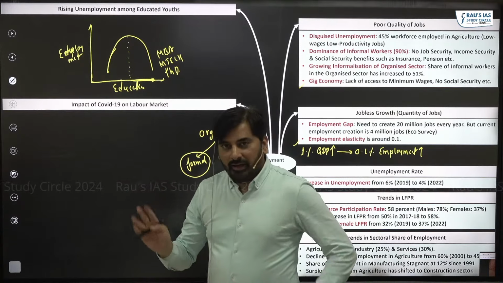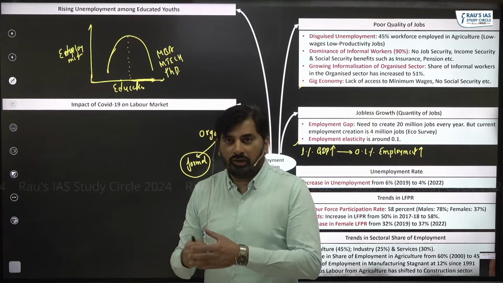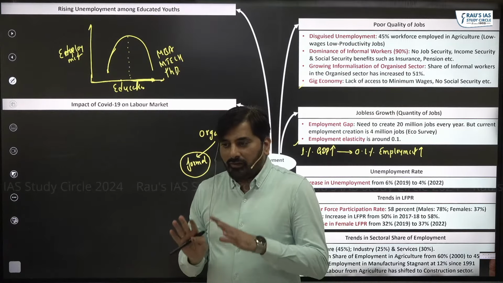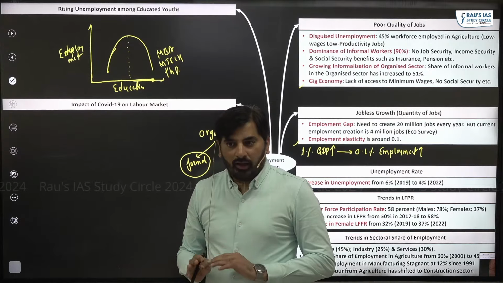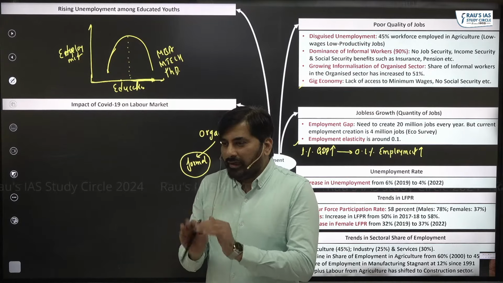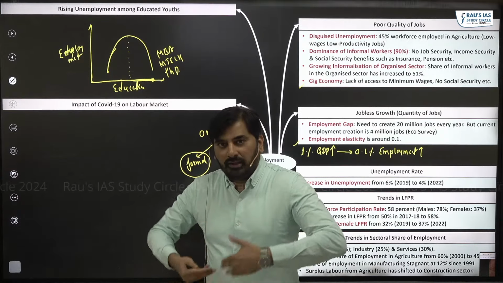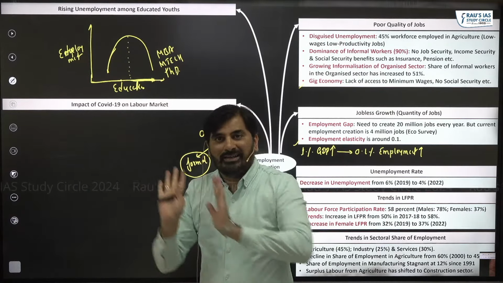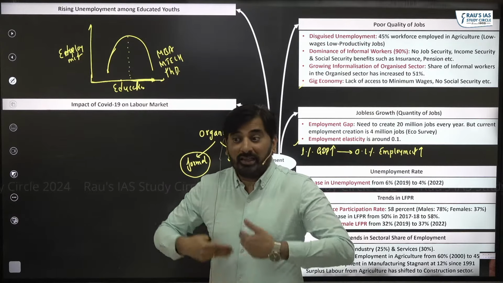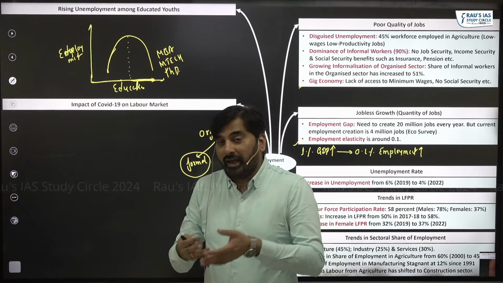You must understand, these people do not compromise when it comes to the quality of jobs. They are not ready to work at whichever job they get, and more importantly, they are not ready to work at lower wages. So these people keep on searching for a job which is according to their requirements. So they keep on waiting. That is why the unemployment rate among the educated youths is very high.